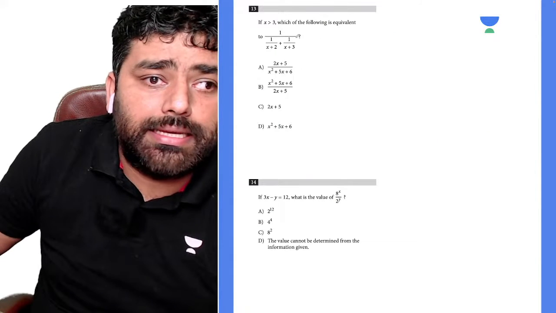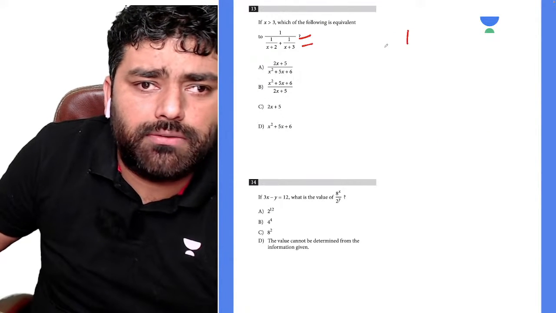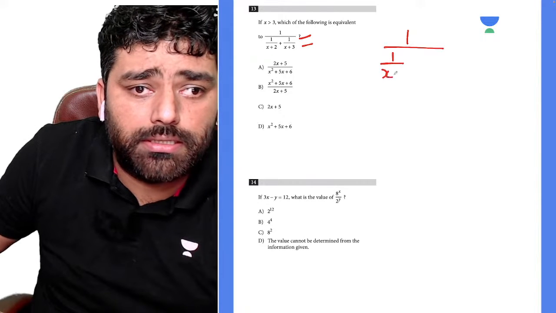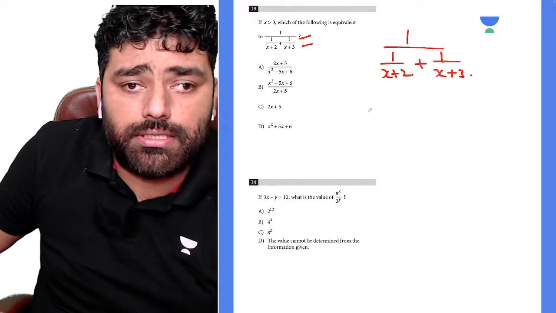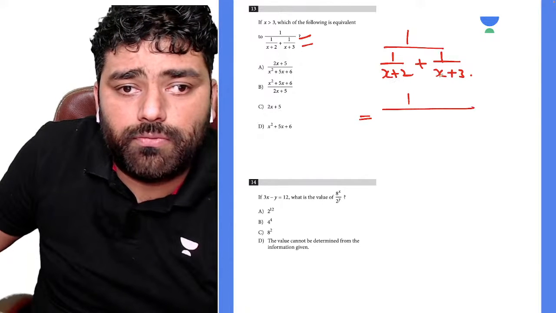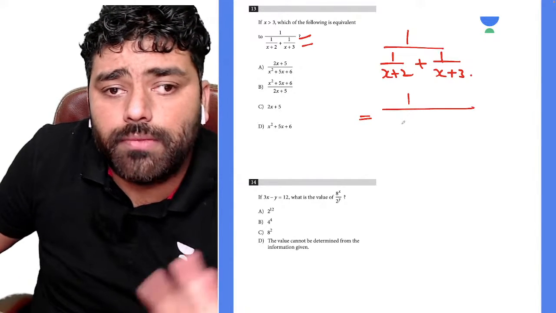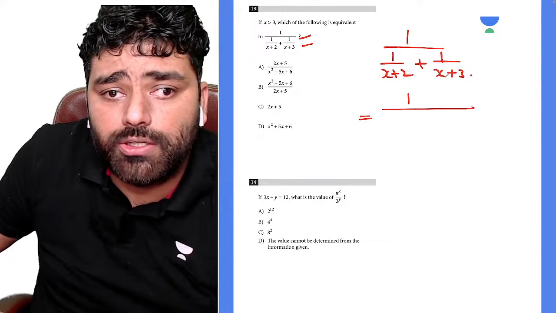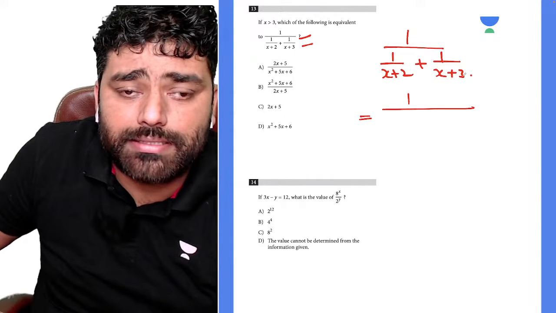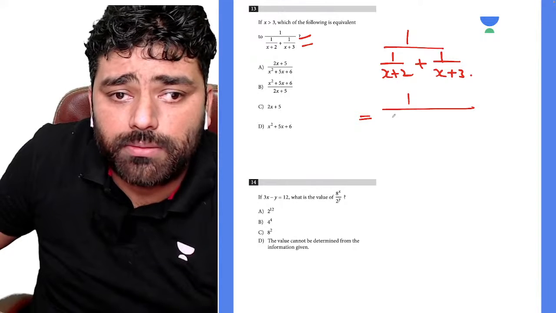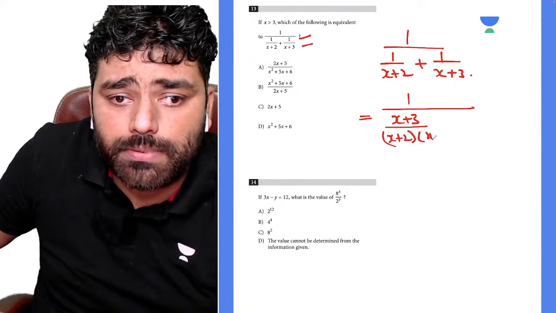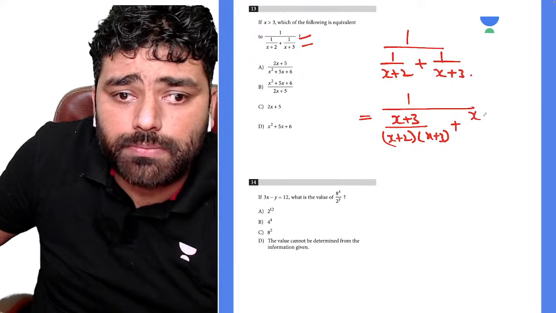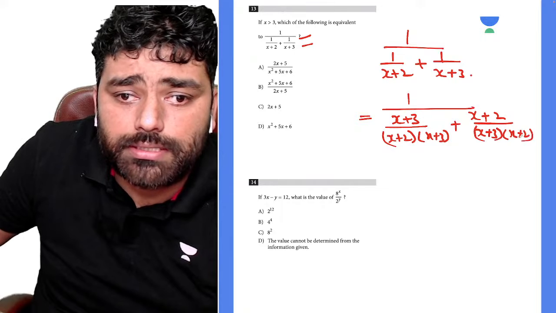Okay, which of the following is equivalent to this, guys? This type of question we have discussed in our batch also. So what you can do, first of all, you can make the denominator of the fractions the same. So that will be x plus 3 divided by x plus 2 times x plus 3, right? Plus x plus 2 divided by x plus 3 multiplied by x plus 2, guys, right?